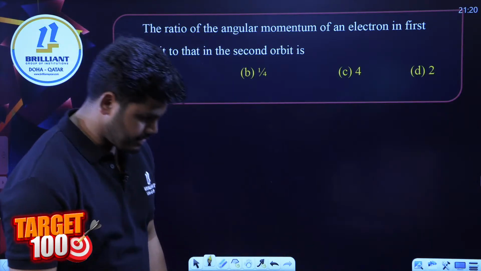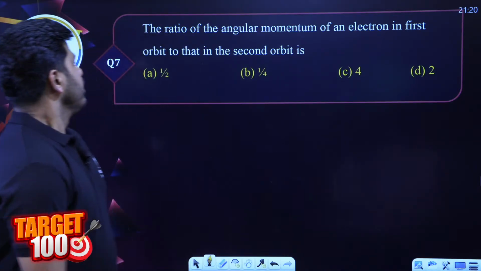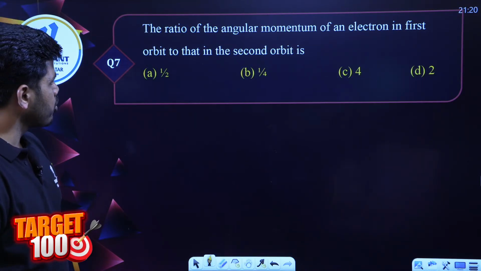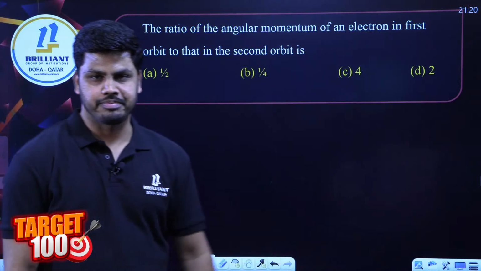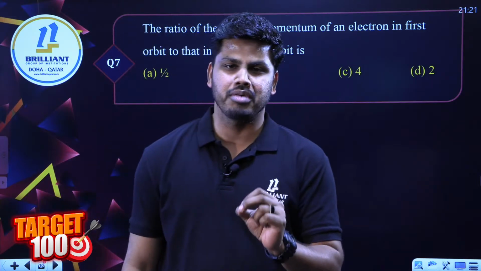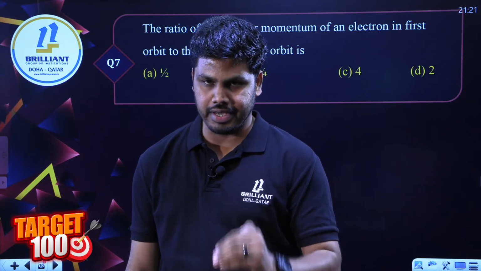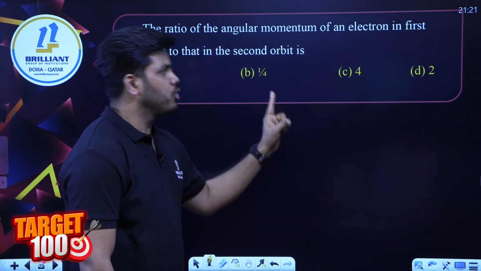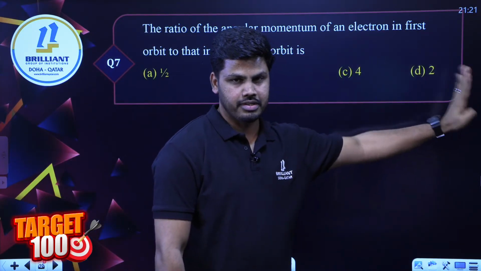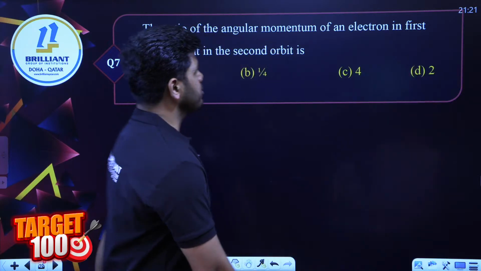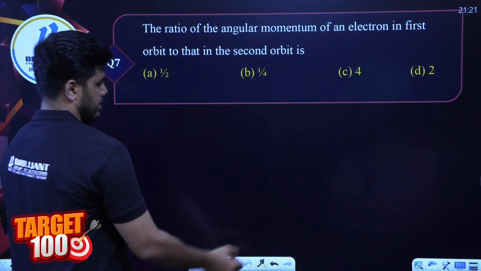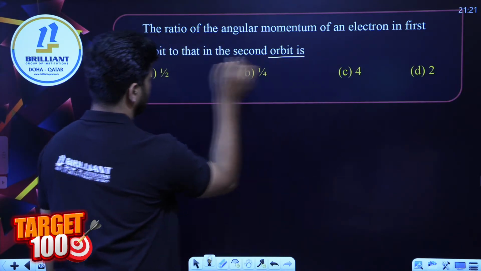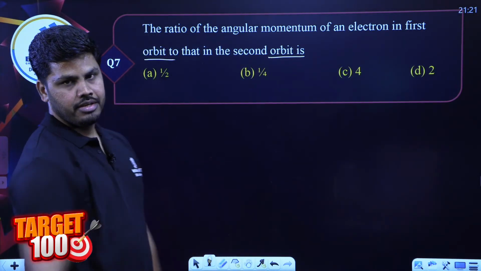Okay, the ratio of angular momentum of an electron in first orbit to that in the second orbit. Whenever we are talking about orbit, I'll tell you once again, repeatedly I'm saying the same, check whether it is the orbit or excited state. In this question it is first orbit and second orbit, nothing to be confused. They're talking about orbits only, not excited states.